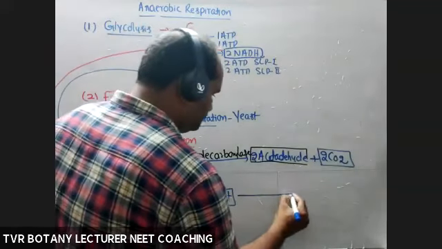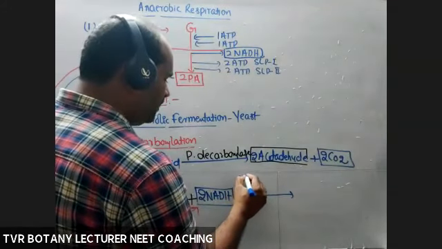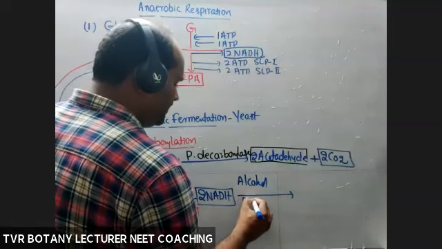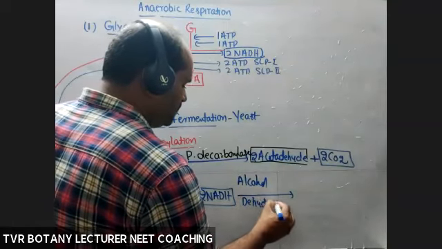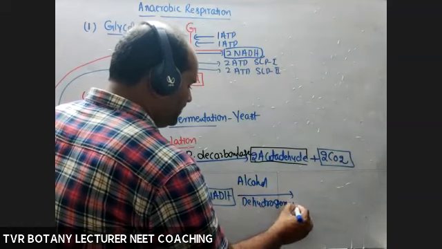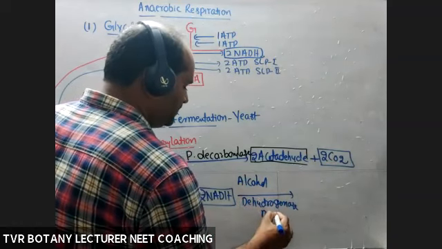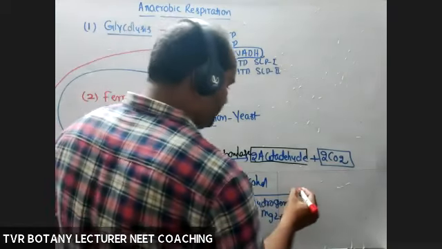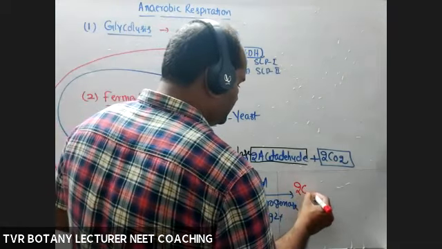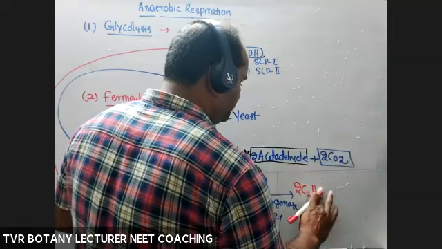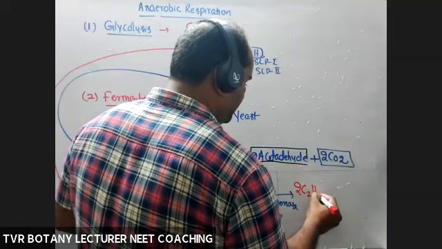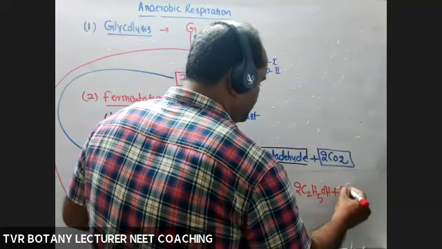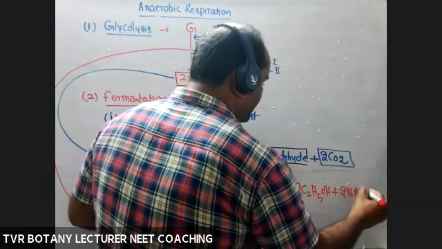This gives rise, with alcohol dehydrogenase, where Mg2+ is required, to the product: 2 molecules of C2H5OH, ethyl alcohol, plus 2 molecules of NAD+.